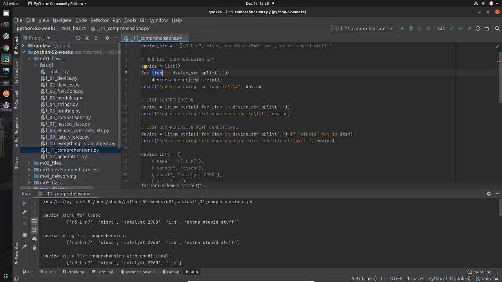Remember, the item is this thing right here. But remember, when I get my first item, it is actually going to be all of this, including the empty blanks in front of it. And you can see here for the last one, it's going to have a blank in front of it and a blank at the end of it. And we don't want that.